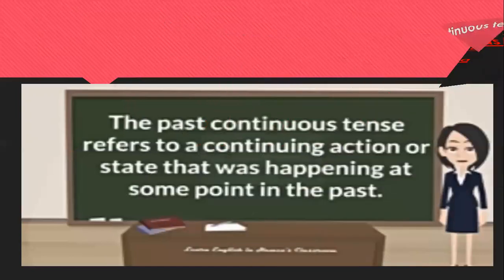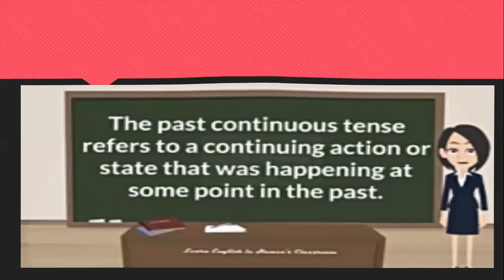Okay. Now, let us study the definition in detail about past continuous tense. Now, students, the past continuous tense refers to a continuing action, okay, or state that was happening at a point in the past. Okay, it refers to the action which continues and the action which was happening at the point in the past. Okay.